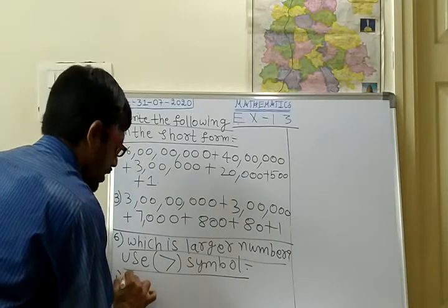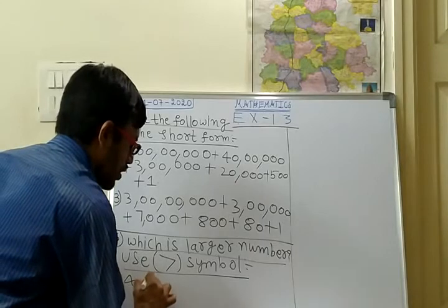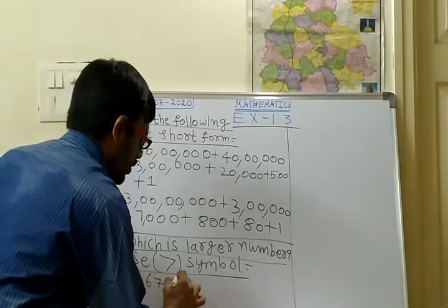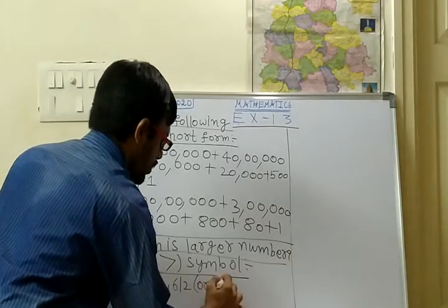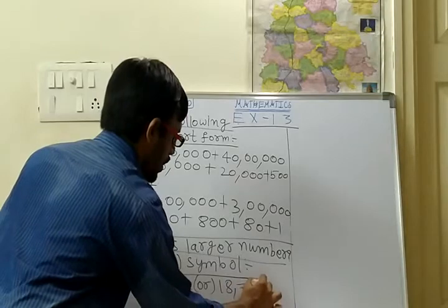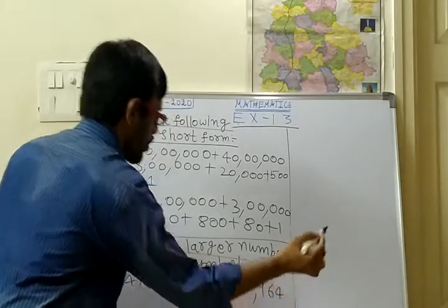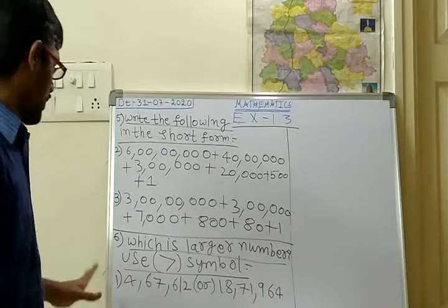The first one: 467612 or 1871964. 1871964. This is the first problem in this sixth bit.